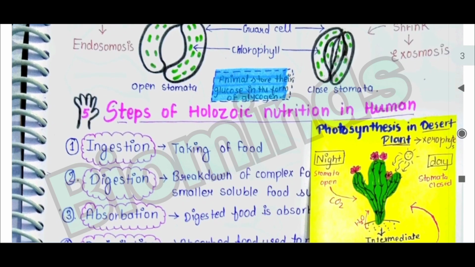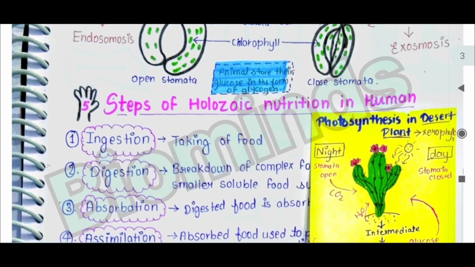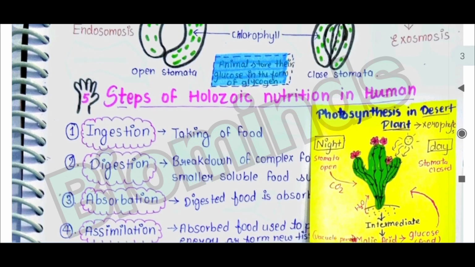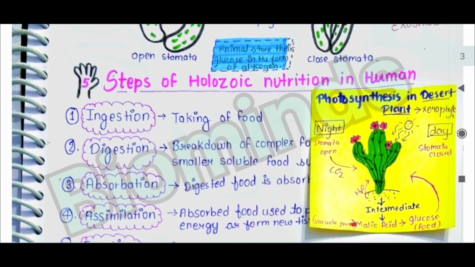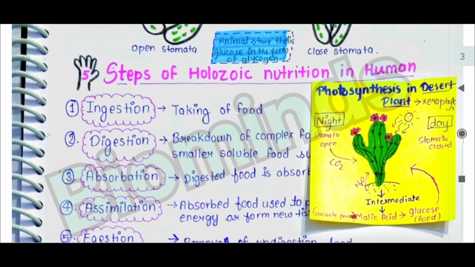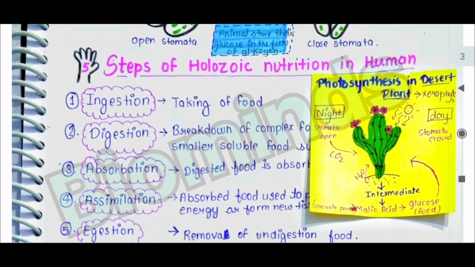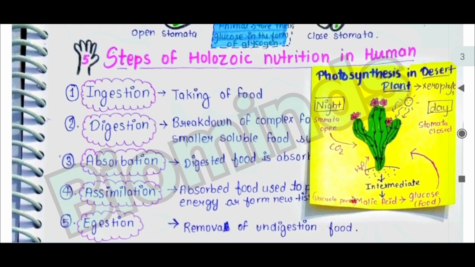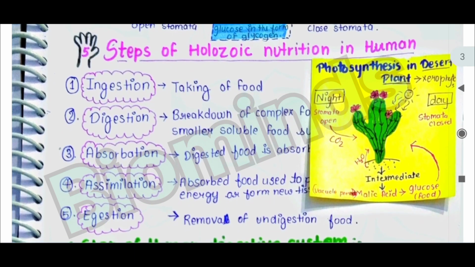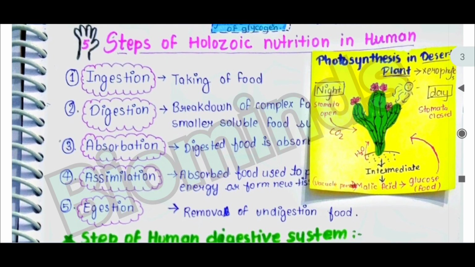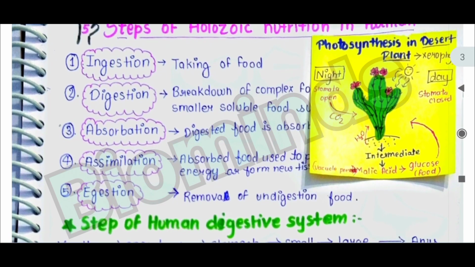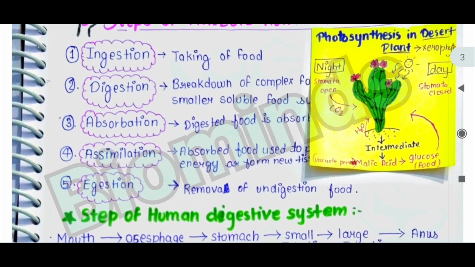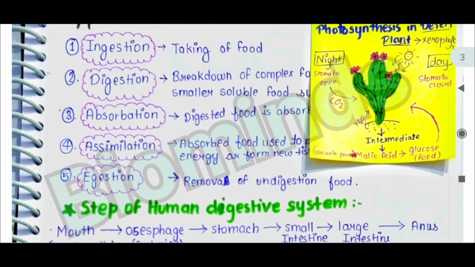There are five steps: ingestion, digestion, absorption, assimilation, and egestion. Ingestion is taking in of food. Digestion is breaking down of complex food substances into smaller soluble food substances. Absorption means digested food is absorbed into the blood. Assimilation means absorbed food is used to provide energy and form new cells for growth. Egestion is removal of undigested food.